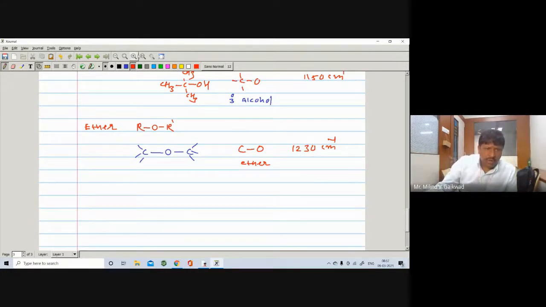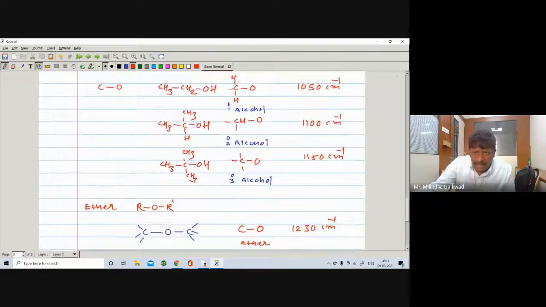The CC stretching will appear at 1100, and CO stretching will appear depending upon the alcohol, primary, secondary or tertiary, meaning 1050, 1100 and 1150.